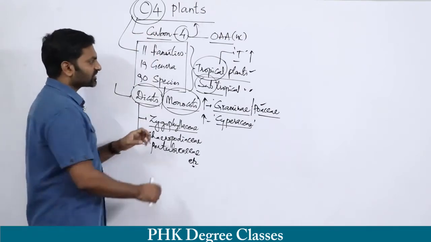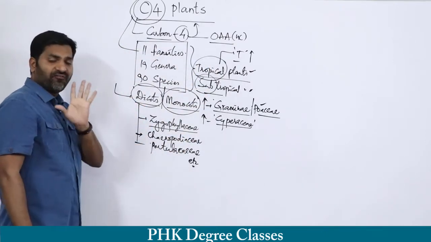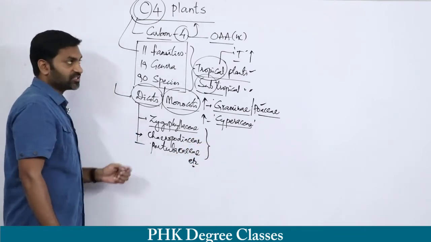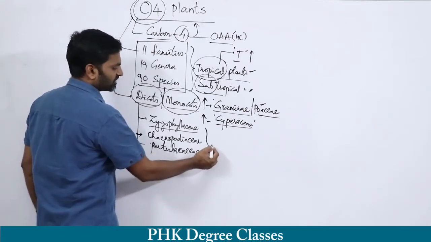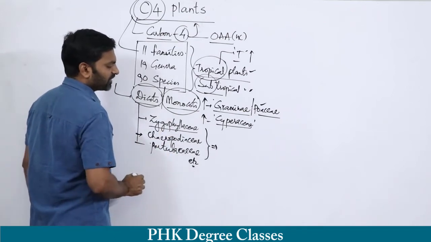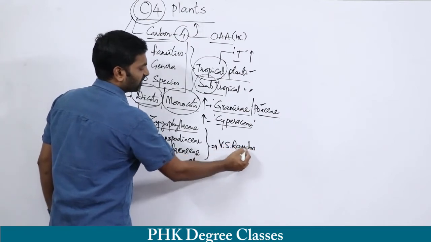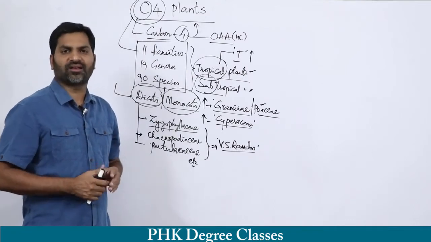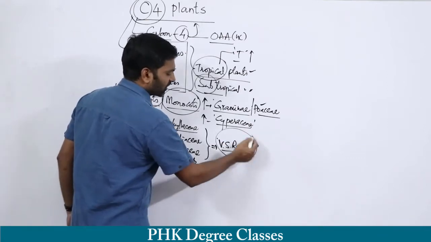Clear? So this is the basic or introductory session on C4 plants. With respect to India, these dicotyledon C4 plants are examples for the C4 category. In all these family members, our scientist V.S. Ramdas, you might have heard the name V.S. Ramdas, worked as a professor in Sri Venkateshwara University, Andhra Pradesh. This particular person, V.S.